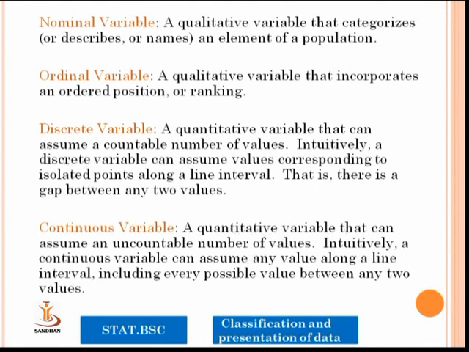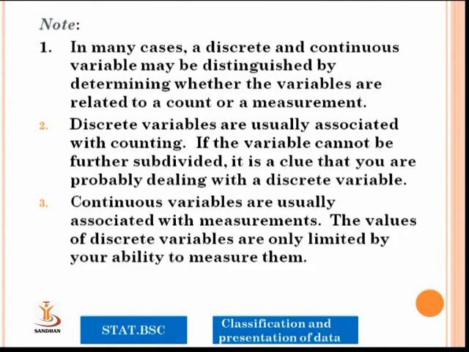And a continuous variable, a quantitative variable that can assume an uncountable number of values. Intuitively, a continuous variable can assume any value along a line interval, including every possible value between any two values. So many variables can be generated as per the requirement of the researcher.